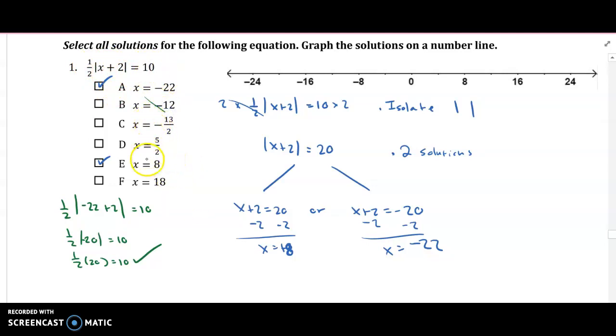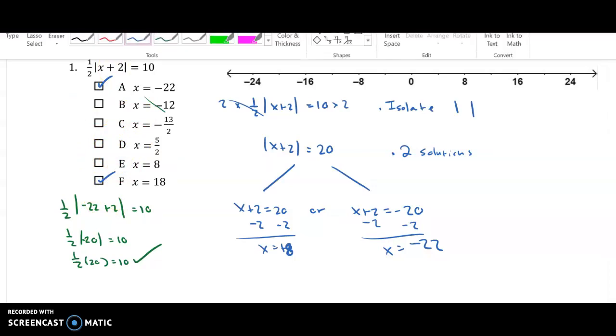We could even just skip these and say, okay, I'm looking for two solutions, so I'm just going to choose the easier ones before I have to go to those. So if I plug in 8, 8 plus 2 is 10. Why is that not working? Oh, because it's 18. You probably caught that, didn't you? It's supposed to be 18. The wonders of checking your work.